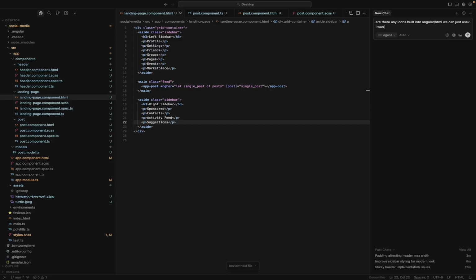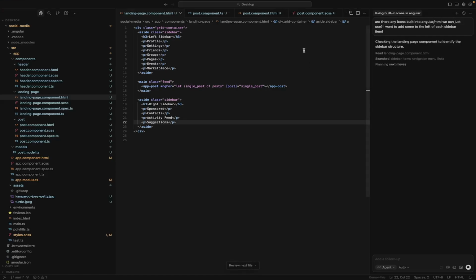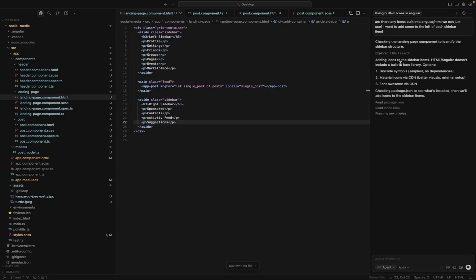I want to add some to the left of each sidebar item. Okay, so it's giving us some options.